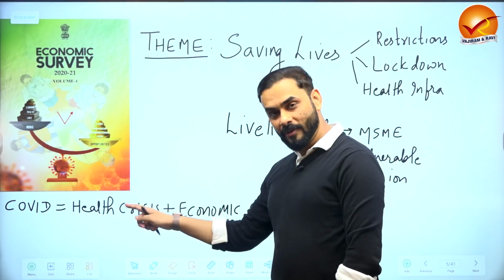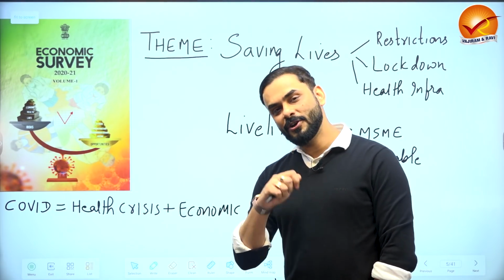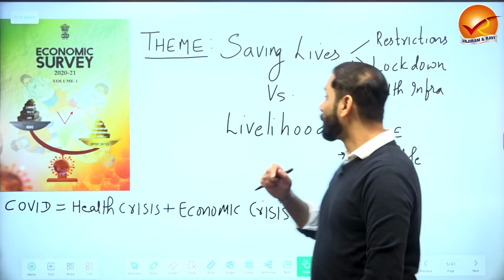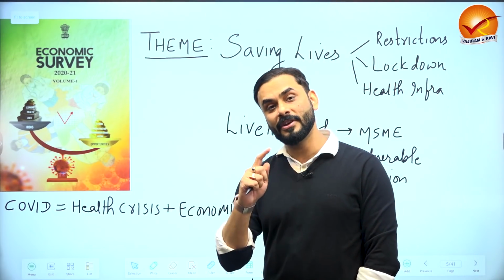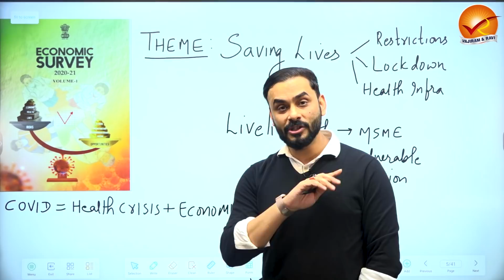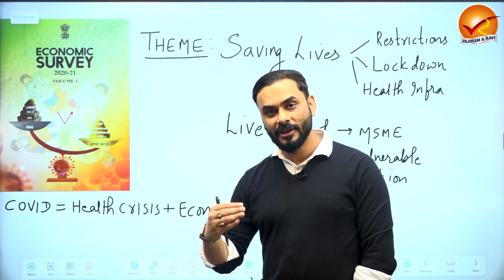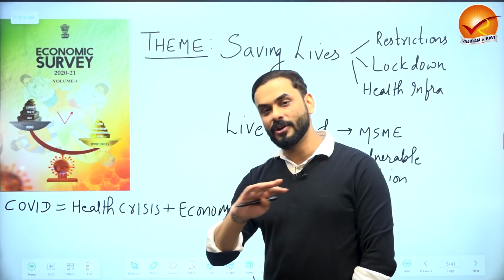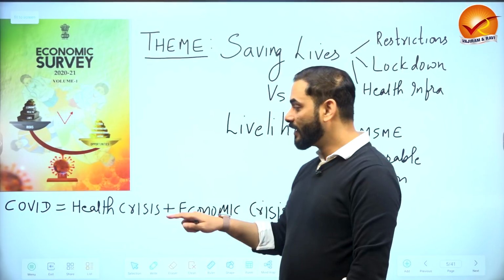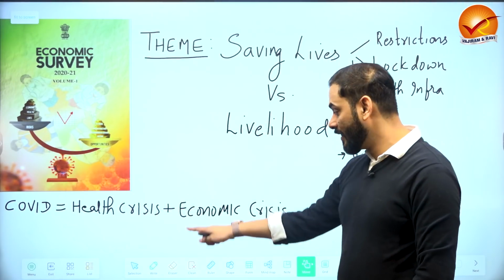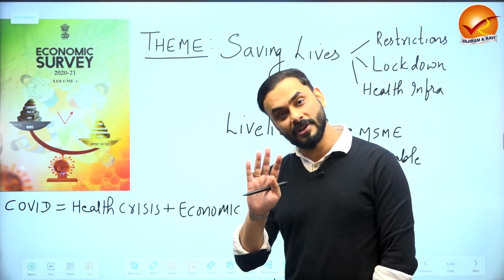Fine. So the Government of India said that our priority will be to save lives. But what did we do to save lives? We started putting restrictions and lockdowns, and we started to improve the health infrastructure. What happened when you put restrictions and lockdowns? People lost jobs, right? People had no money. Plus, you have to spend money on health. So whatever savings you had, you spent, because COVID treatment, mind you, was not cheap. It was very costly. So because of COVID, there was a health crisis and there was also an economic crisis. First it was a health crisis. Later on, the livelihood of people was affected.